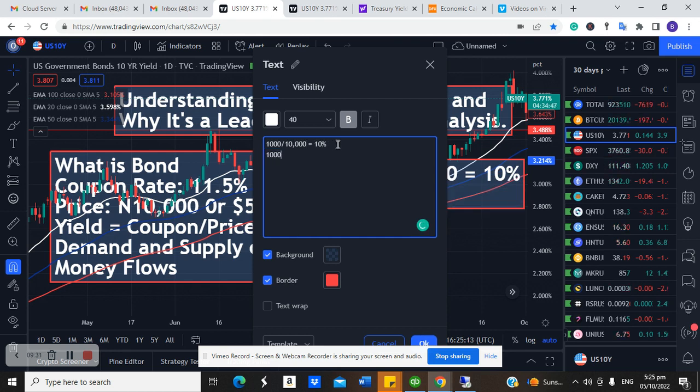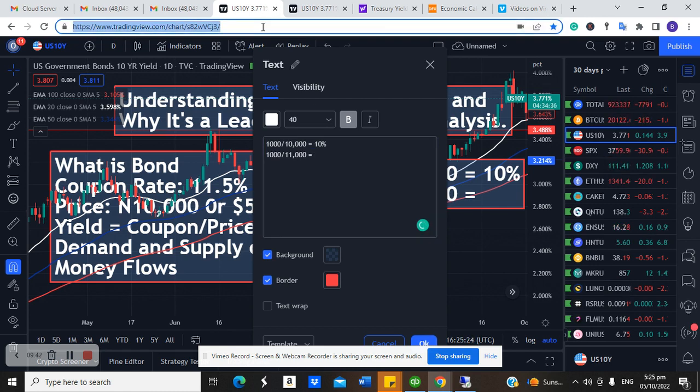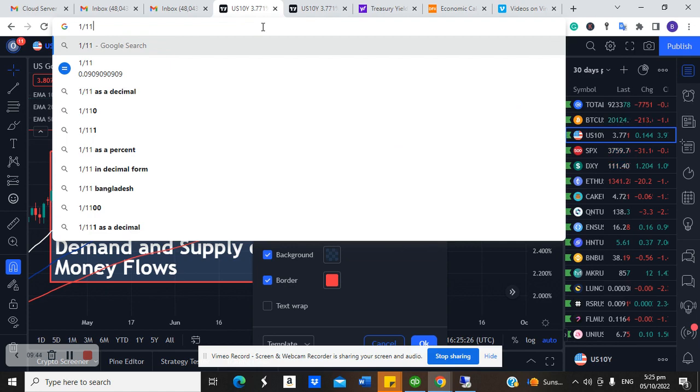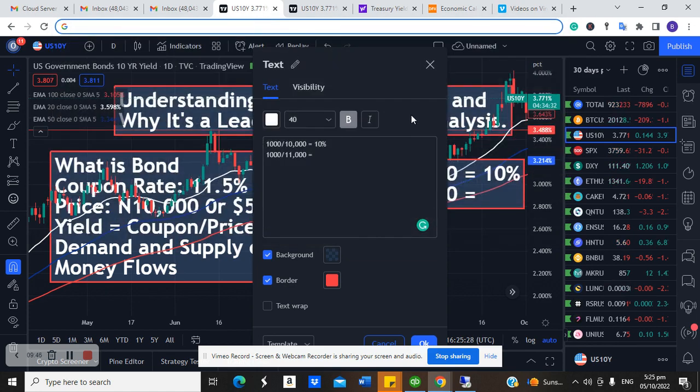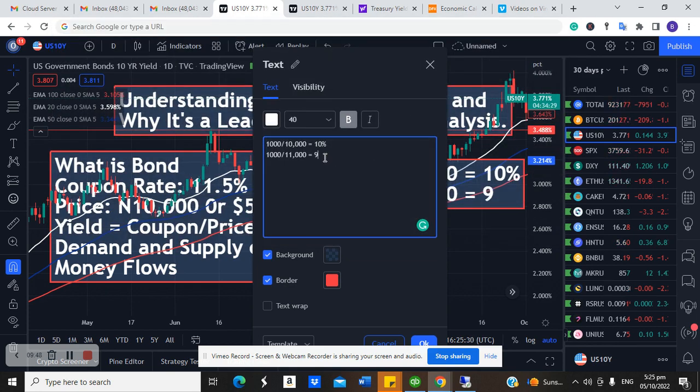So instead of 1,000 naira divided by 10,000, the price has now increased to 11,000 naira. So what does that tell you? It means that if you do 1 divided by 11, you get about 9%. So our new yield will be 9%. Let's also say 1,000 naira or dollar divided by 9,000 naira.